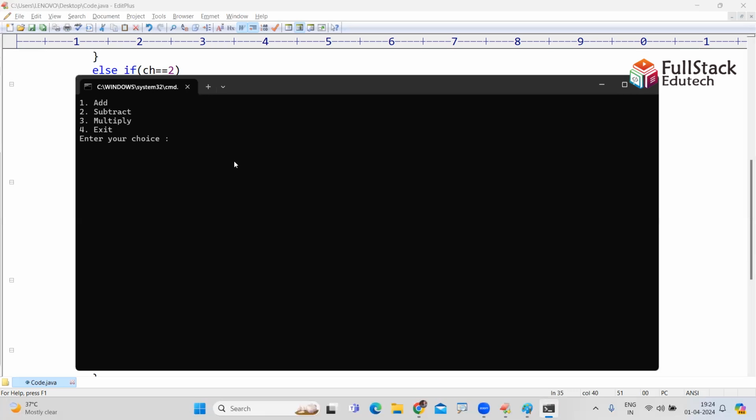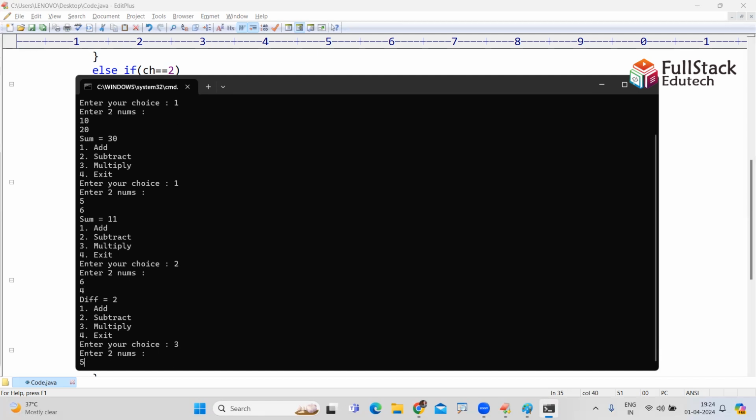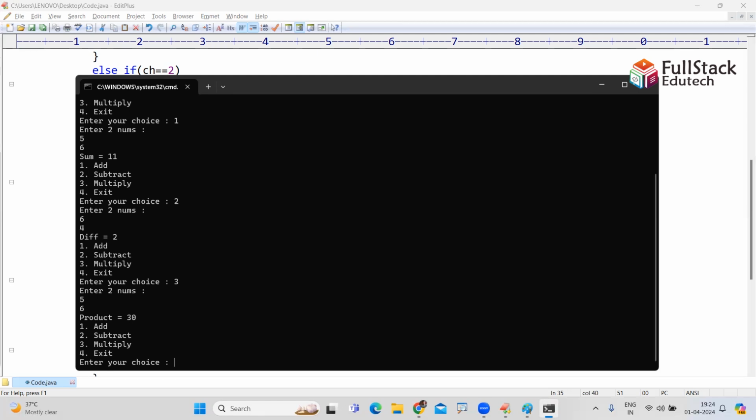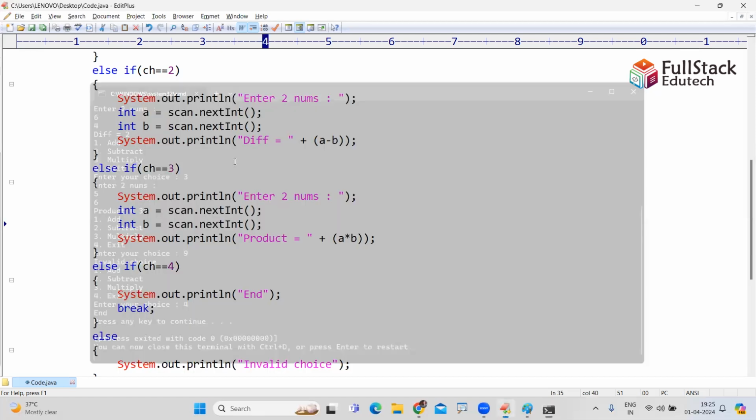That is, suppose 1, 10, 20. Again it is repeating. Again 1, 5, 6. Suppose 2, 6 and 4: 6 minus 4 is 2. Suppose 3, 5 and 6 is 30. Suppose if you give 9, no such choice, it is an invalid choice, and 4 is for exit.